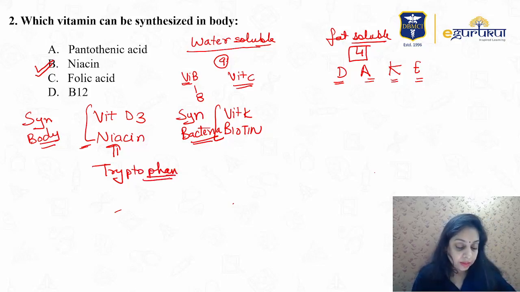Right? So this is about the vitamins: we have 9 water soluble vitamins, 4 fat soluble vitamins. Vitamin D3 and niacin are synthesized by the body. Vitamin K and biotin are synthesized in the body by the bacteria, but not by the body, in the body. Okay, that is different.